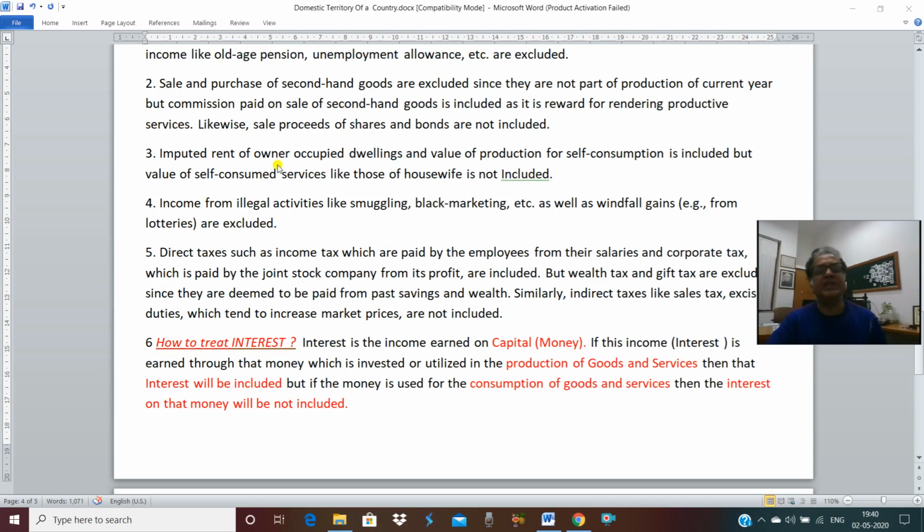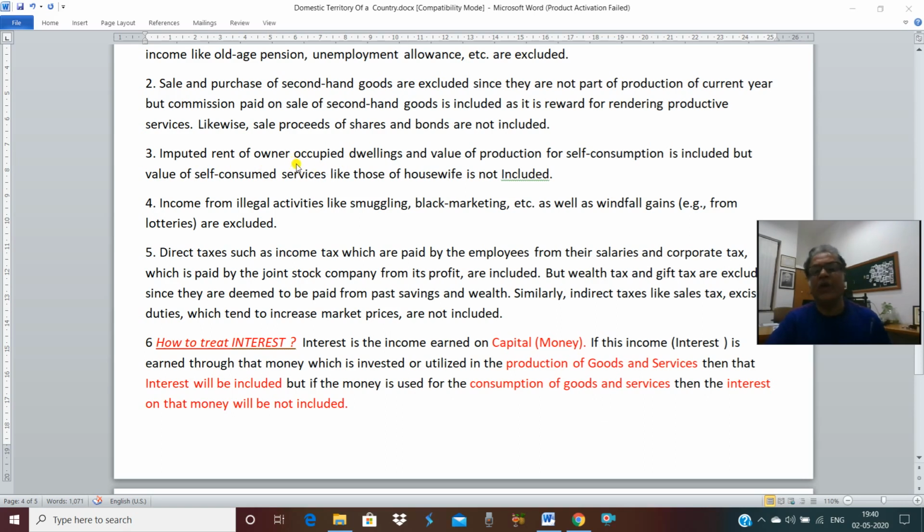That is called self-occupied house. If Mr. Ram, after constructing his house, is not selling it, not renting it, he himself is living in that house, it is called owner occupied house. And if you calculate the value of that house, that is called imputed rent. What is imputed rent? The value of owner occupied house.